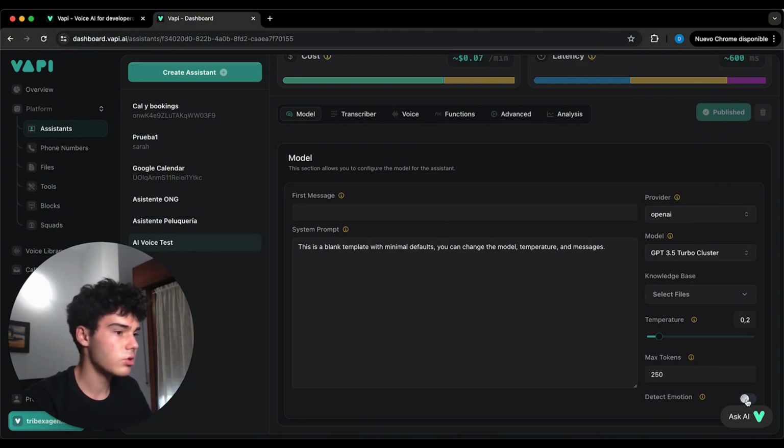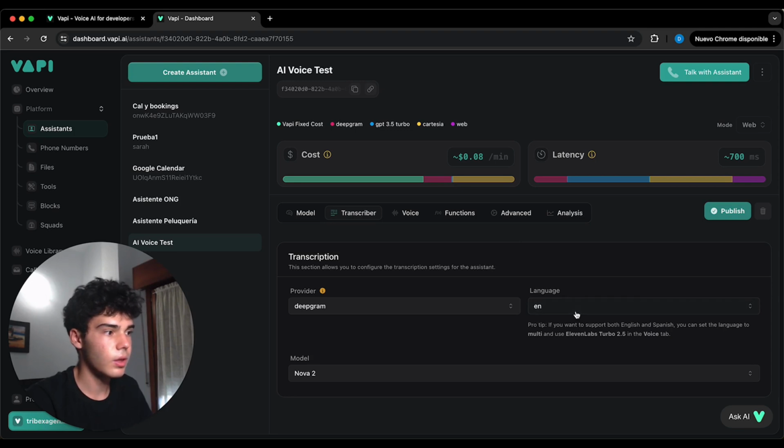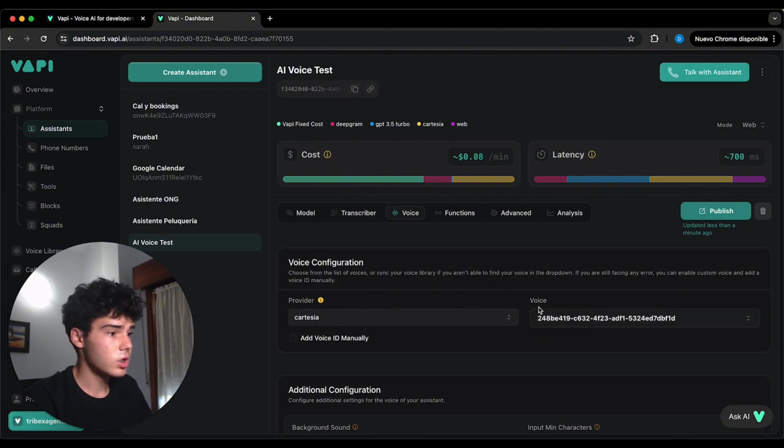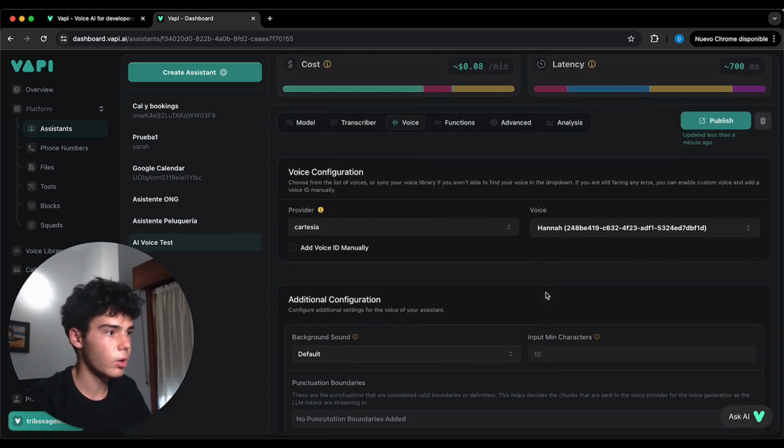Detect emotion, I don't usually put it. Then transcriber, here the language depends on which language we are gonna use. In this case we are gonna use English. Voice, you can select a random one you like, a girl one, voice that seems to be a man, whatever you want.